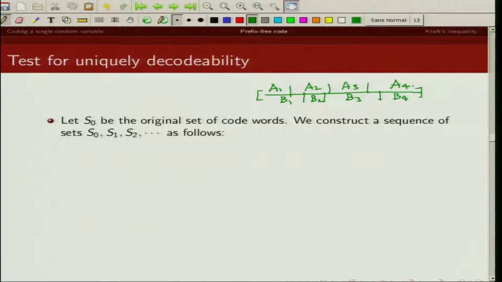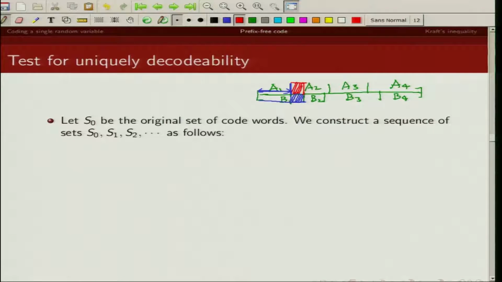Now look at what condition we get when the code is not uniquely decodable. One thing we can see here is there's one code word which is a prefix of another code word. Here you can see A1 is a prefix of B1. Then whatever dangling suffix remains, if from B1 I remove A1, that suffix is a prefix of another code word A2.